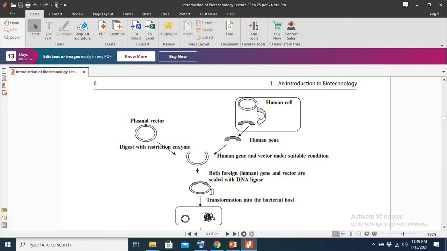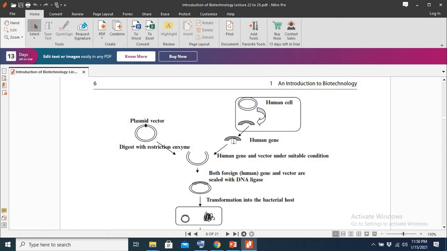Engineering means to engineer any other gene or any piece of other DNA into previously existing DNA. We take out a gene from a cell of another species, and we engineer that gene into the DNA that is coming from another species. So this is genetic engineering.